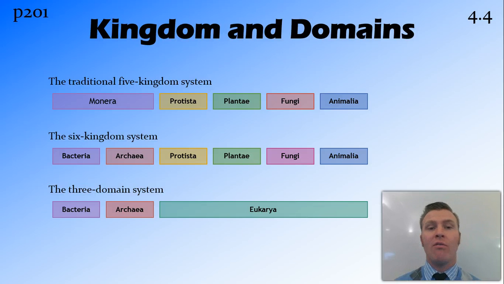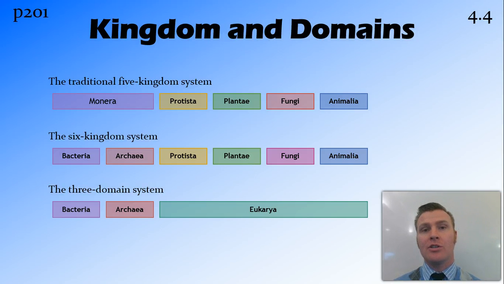So the traditional 5 kingdom system consists of animals, Animalia, fungi, Plantae, plants, Protista, protists, and Monera, which are bacteria, basically. The six kingdom system takes those Monera and breaks them into bacteria and Archaea. So there are two extra kingdoms in the six kingdoms.